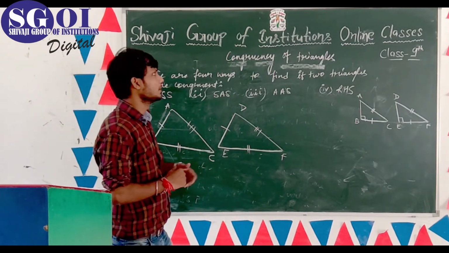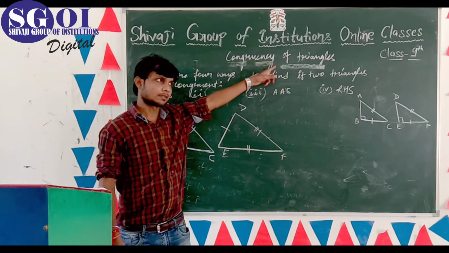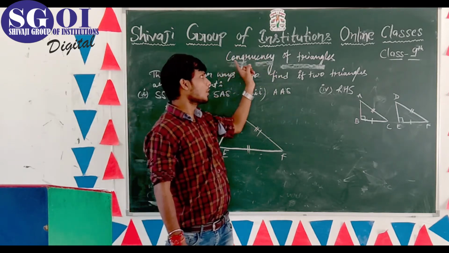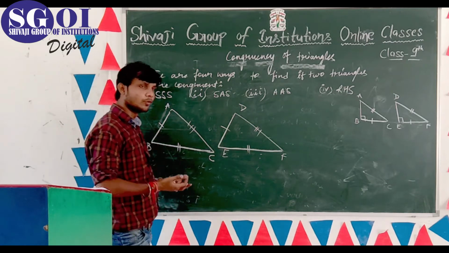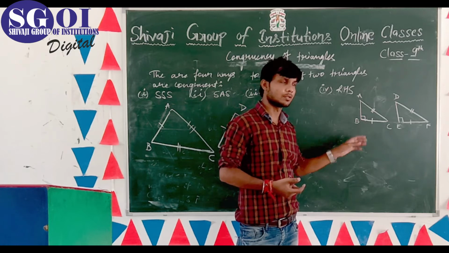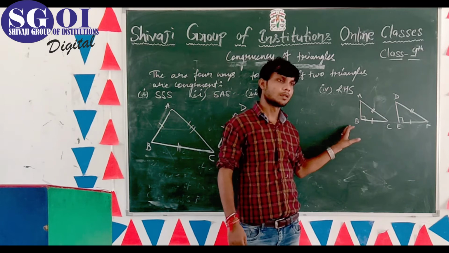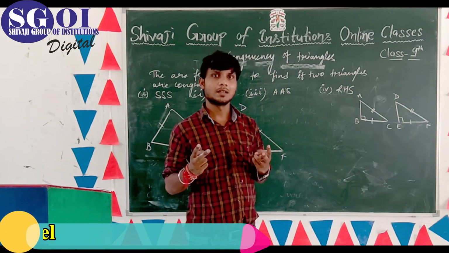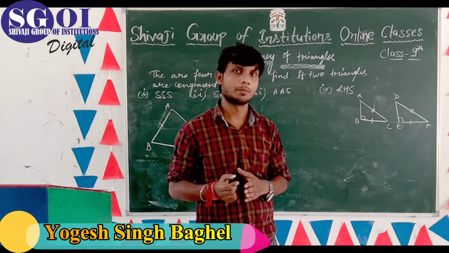Now, see, this is the most important part of triangles: congruency. Congruency of triangles. In congruency, you prove that any two triangles given in the question are congruent. Congruent means what? Two triangles are congruent if they are the same in size and shape.